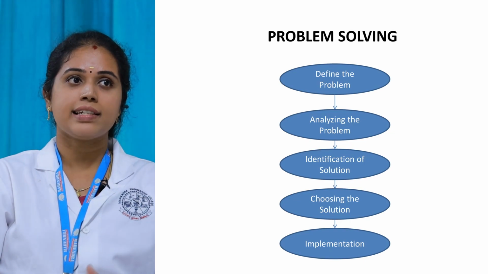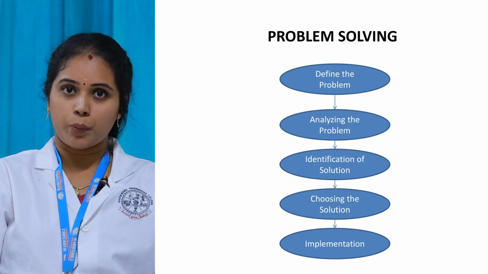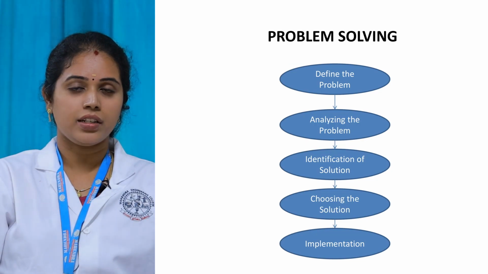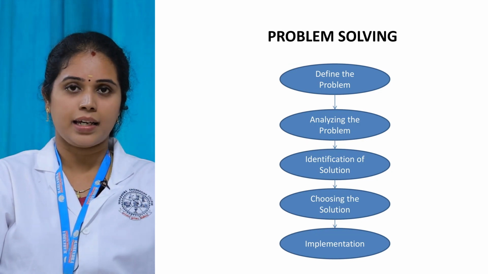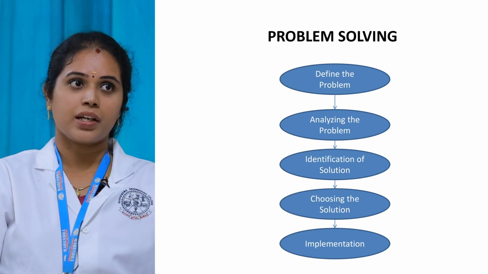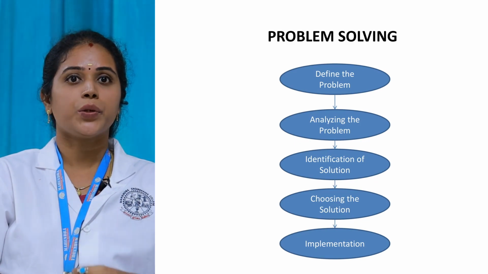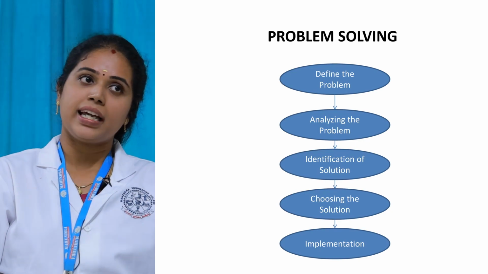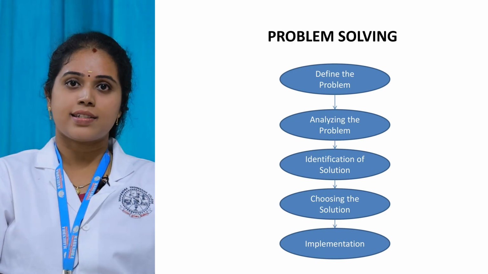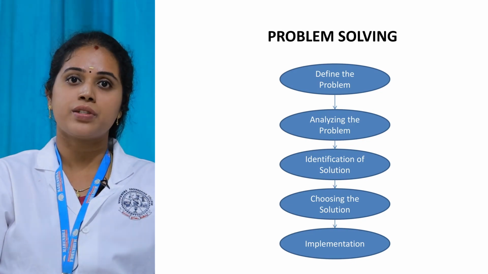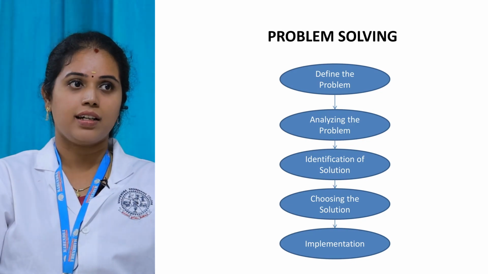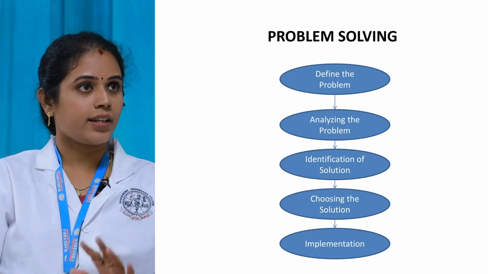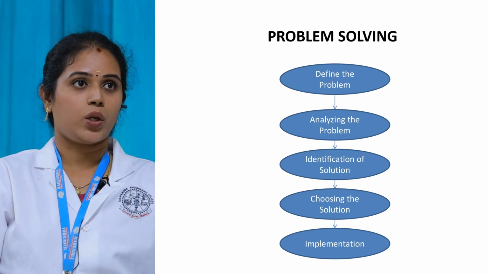Then the second step is analyzing the problem. In order to solve the problem, everything has some conditions, right? You are going to find the conditions, and based upon the conditions, you are going to analyze the problem. That is the second step. The third one is identification of solutions. Whatever problem arises, you can solve that problem with n number of solutions, right? It might be anything. Then choosing the solution. Among the different solutions, you are going to choose the best solution. That is the fourth step. The final one is implementation. You are going to implement the solution which you have chosen. So these are all the steps involved in problem solving, right?